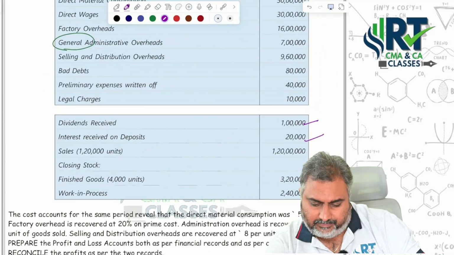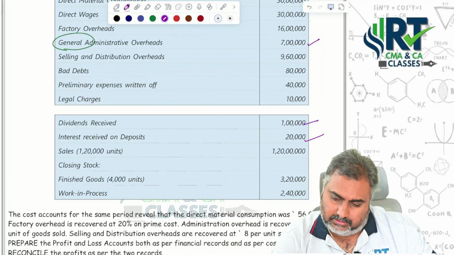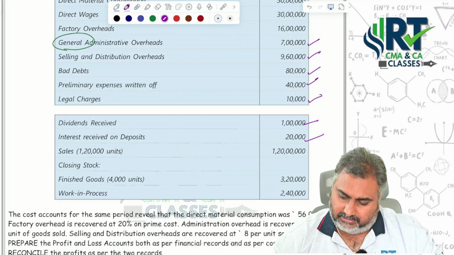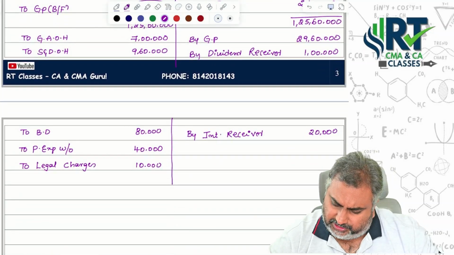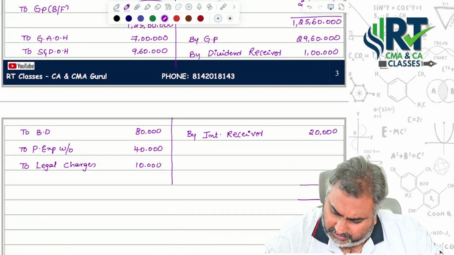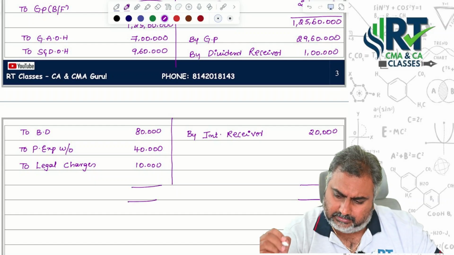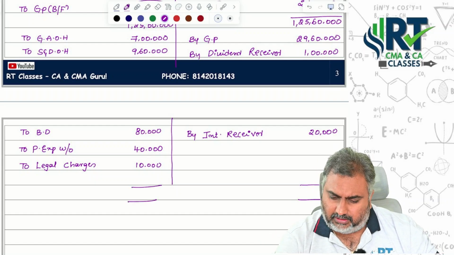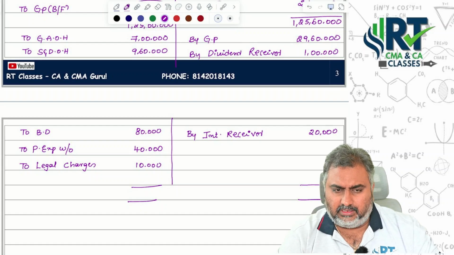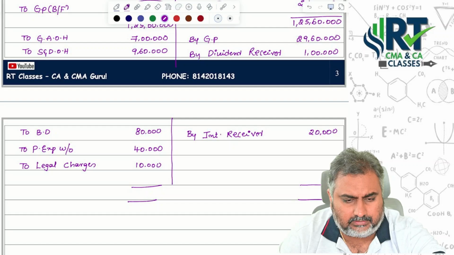This is the data: general, selling, bad debts, preliminary expenses, legal. So now we are in a position to find the net profit or loss. The total comes to 30 lakh 80,000.